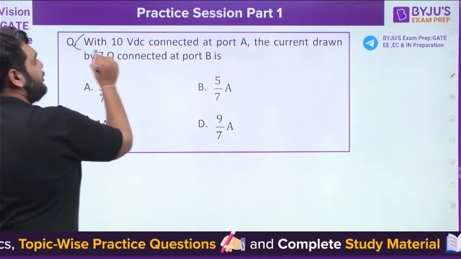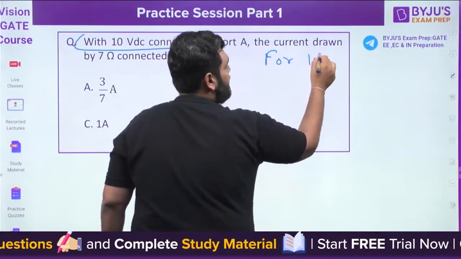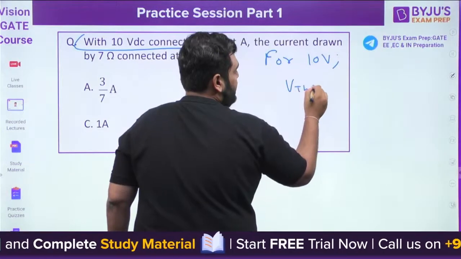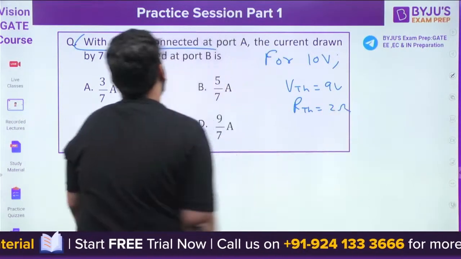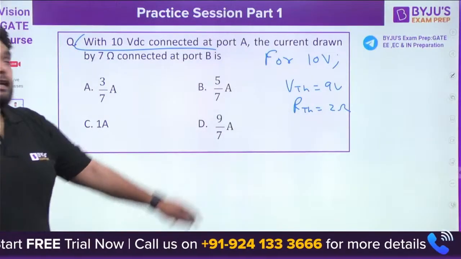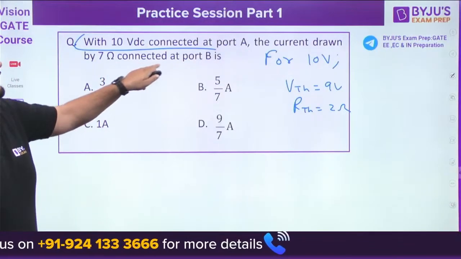Now next with 10 volt. Again they're asking about 10 volt, but for 10 volt we have already found that VTH is 9 and RTH remains the same, which is 2 ohm. So with 10 volt connected at port A, find the current drawn by 7 ohm connected at port B.